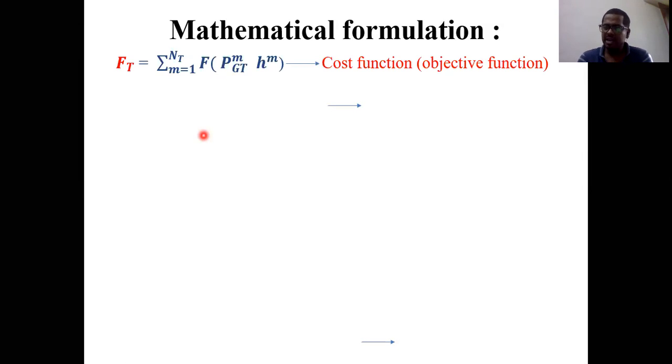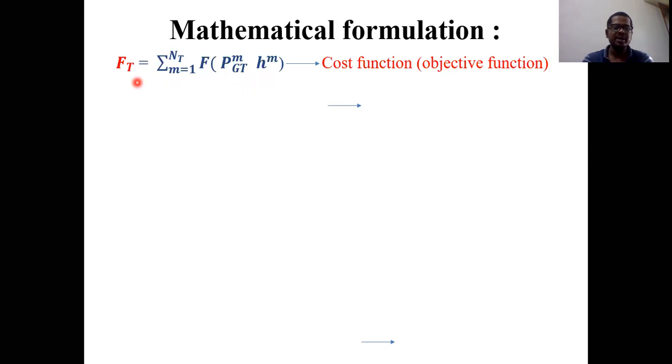Because when you are considering the hydro power plant, the fuel is water. So when you are considering water as a source, the running cost is almost equal to, or we can say, 0. So whether it is a combined operation of the hydro and thermal, or only thermal power plants, our main objective is to minimize the fuel cost of the thermal plant itself. So that's why we are going to consider only the thermal power plant energy.